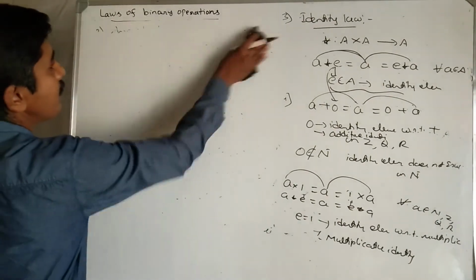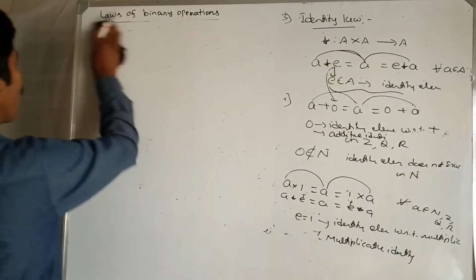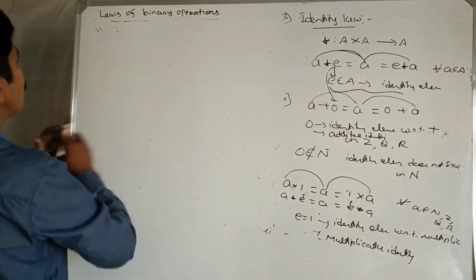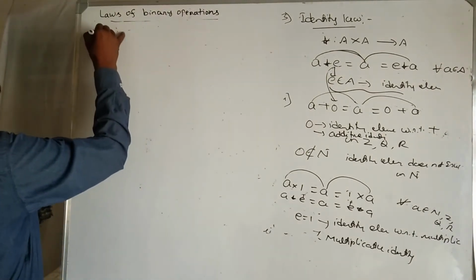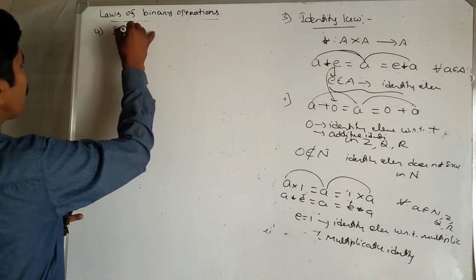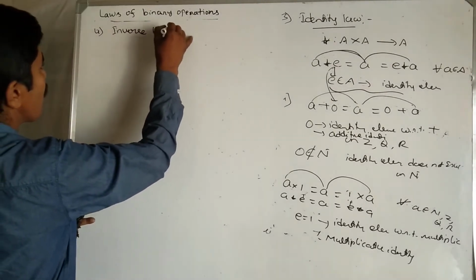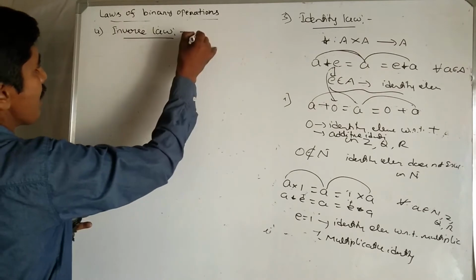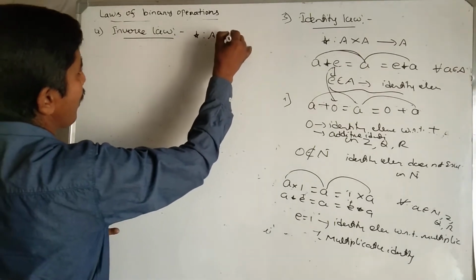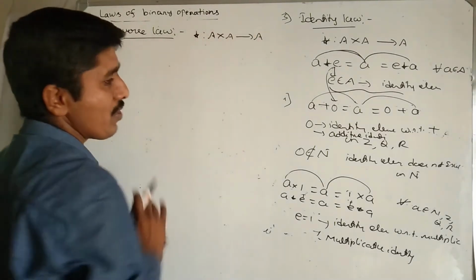So next, the fourth one, inverse law. Here star from A cross A to A means star is called a binary operation.